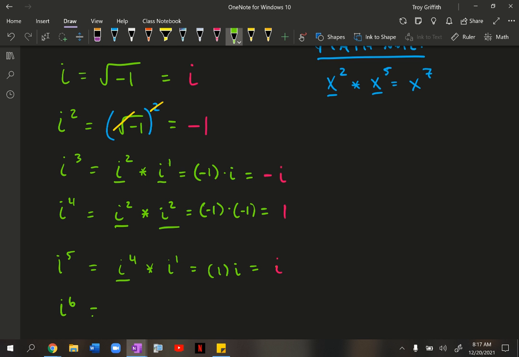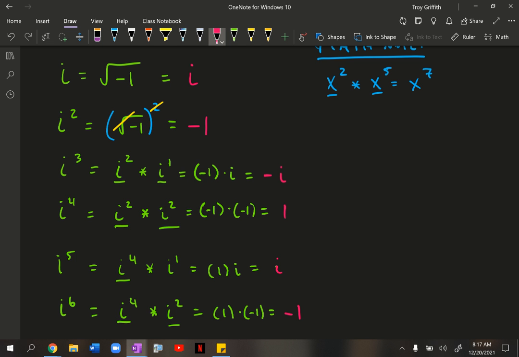i to the 6th. The really easy way to approach this is i to the 4th times, well, how do I go from 4 to 6? I add 2, so this is times i squared. Why am I doing this? Well, i to the 4th is 1, and we learned earlier that i squared is -1. So 1 times -1 is -1.